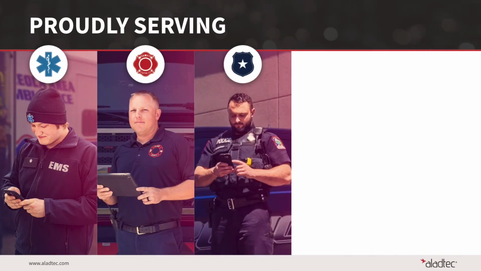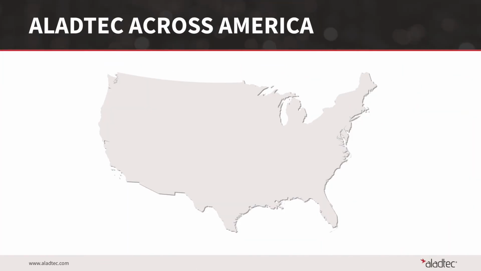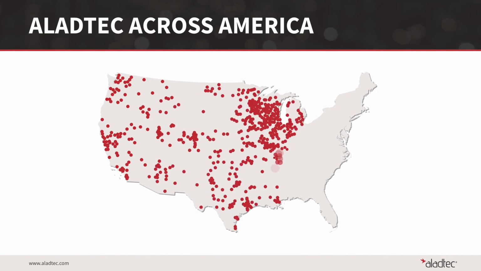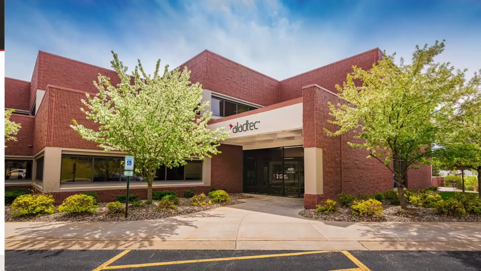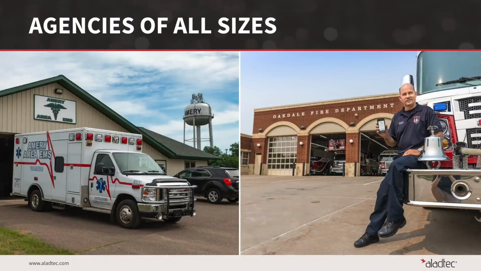So what is Aladtec? We're an online scheduling and workforce management software solution specially built from the ground up to handle the unique staffing habits of public safety agencies across the US and Canada. We started in 2002 as a web-based scheduling system for a local ambulance service, and since then, Aladtec has grown to host more than 2,300 agencies with 145,000 users across the US and Canada. Today, we're based here in River Falls, Wisconsin, about 30 minutes east of Minneapolis and St. Paul. Our fire rescue customers range from small rural departments with 20 members to large urban agencies with hundreds of firefighters and paramedics across multiple stations.